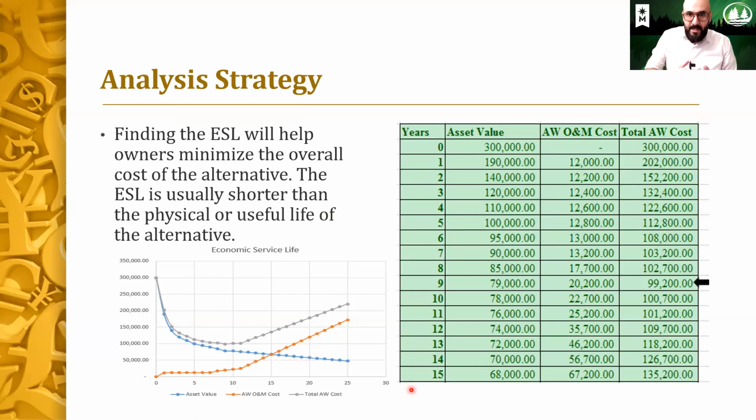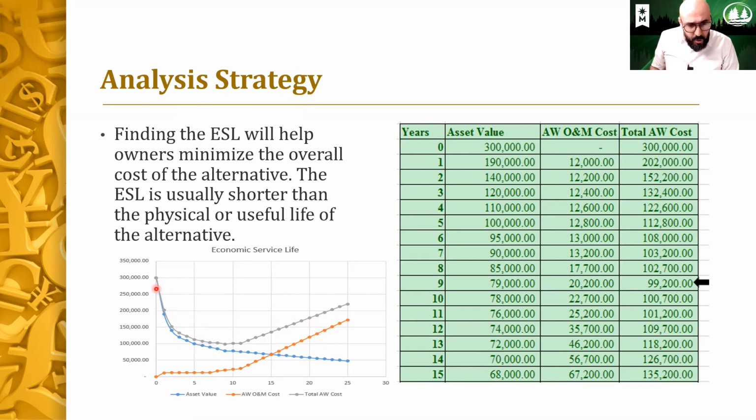So number 1, the value of the asset will decrease. The longer you keep the asset, the more you will have to maintain it. You start with minimum maintenance and operational cost at the beginning of the lifetime, and then they will reach a point where you will pay a lot of money to service that asset. If we put the asset value and the maintenance and operational cost together, we will create this gray line.